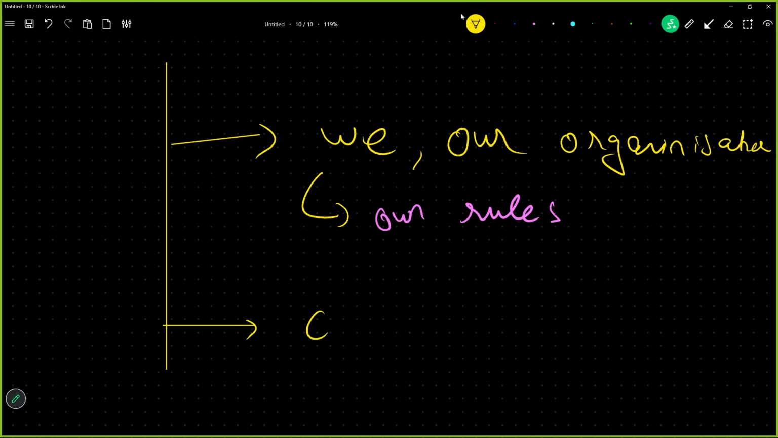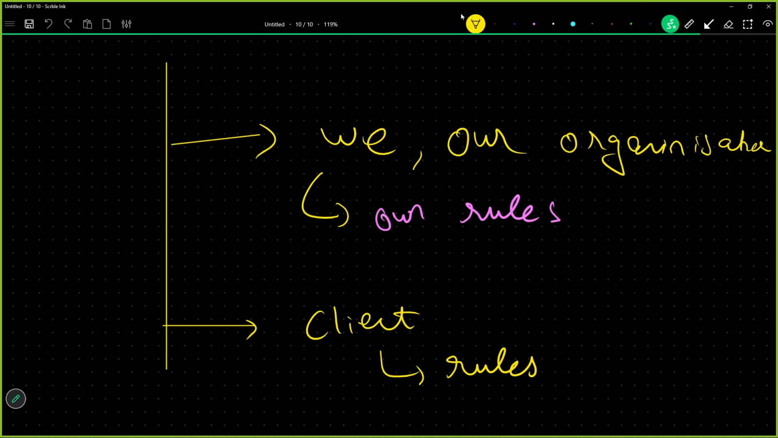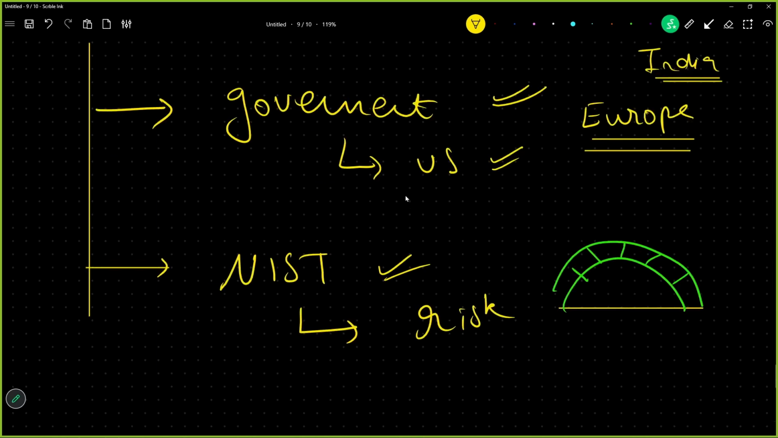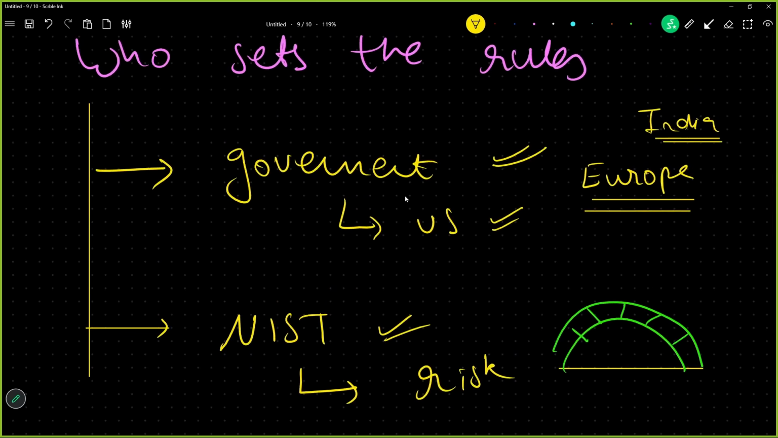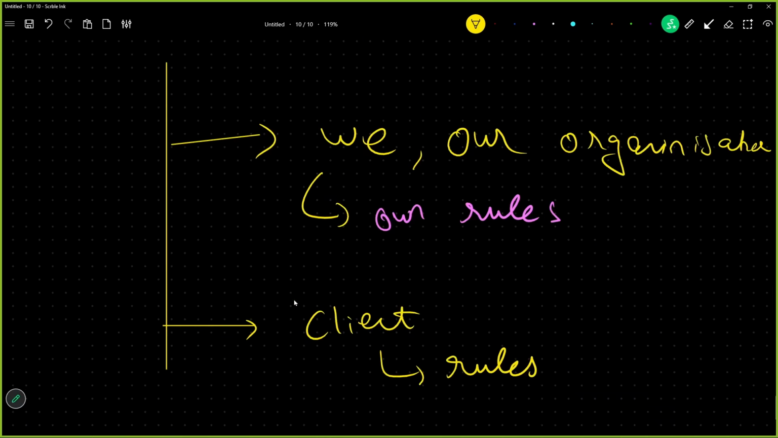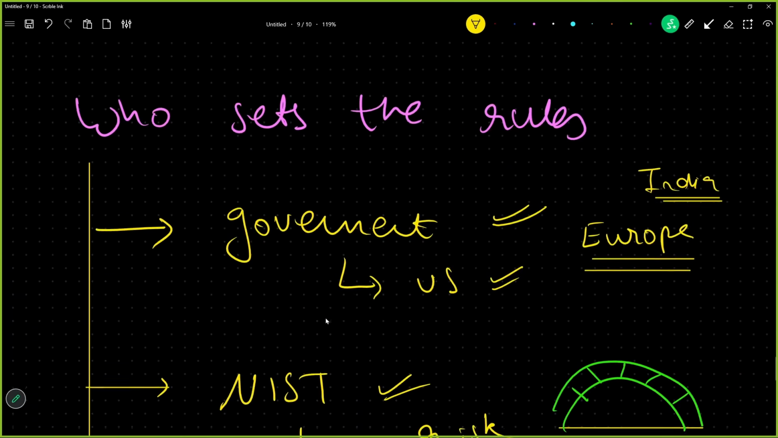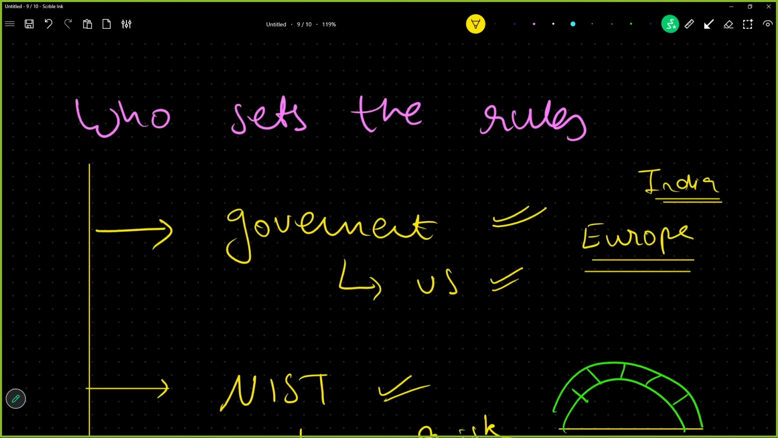And lastly, we will have client-level rules and regulations, client principles. Just as we are a company, our client is also a company or an organization. We have our rules that we won't develop this. The client has their own rules, that we cannot convert this idea into a product. So everyone has their own rules and regulations. The government has set some rules, and there are some frameworks which also define some rules. So keeping all these different things in mind, we have to consider all these four constraints while setting the rules and regulations.